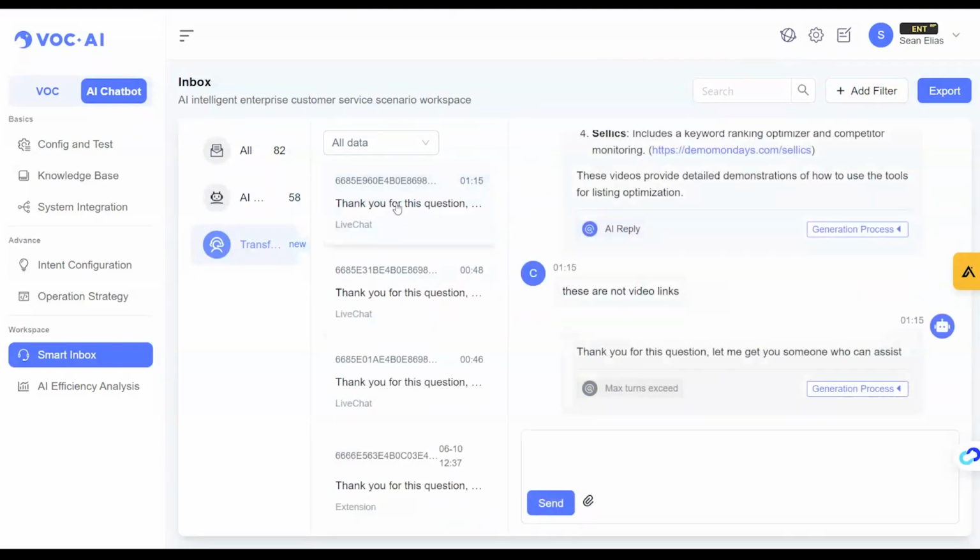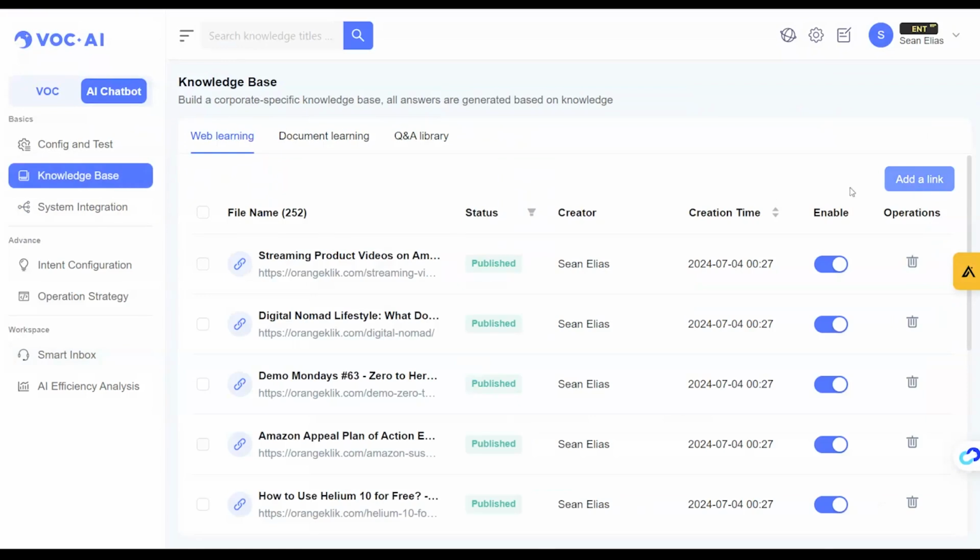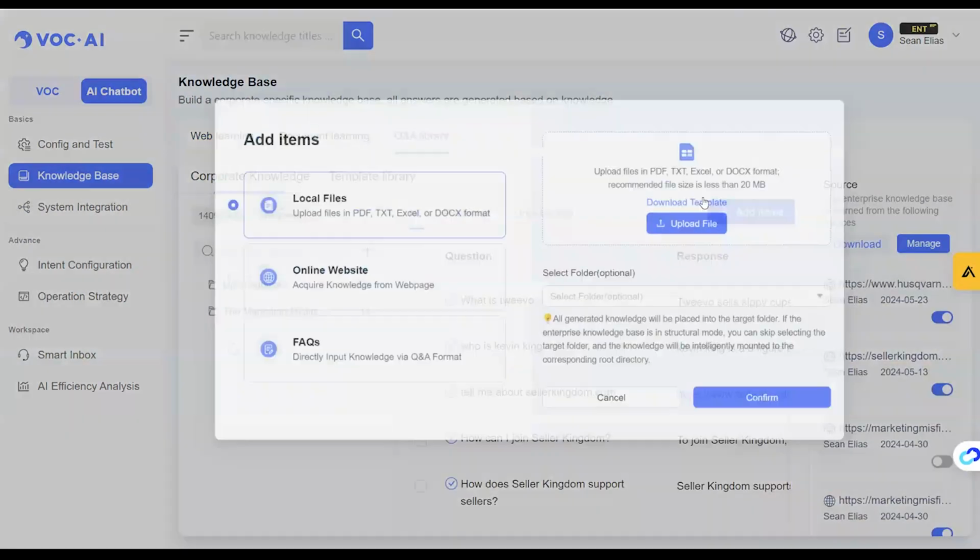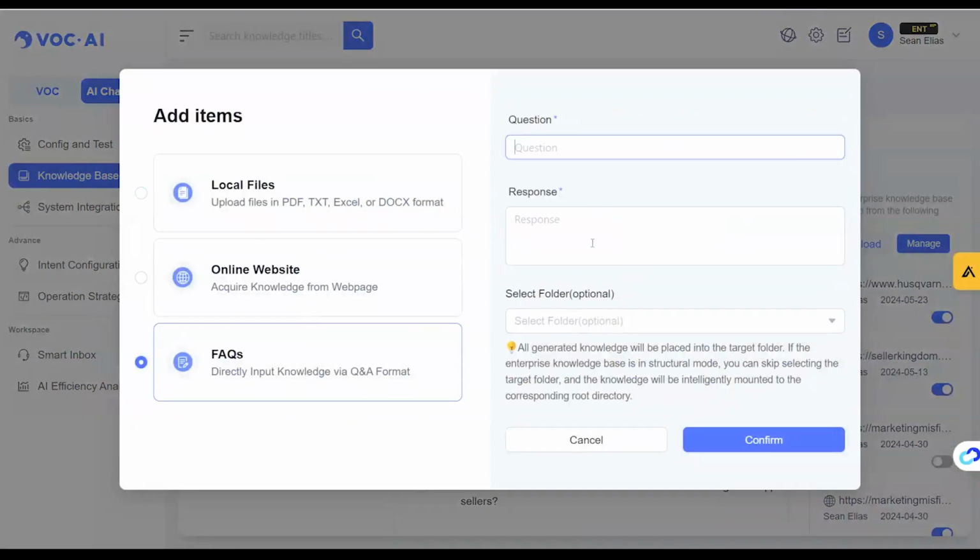And anything that's transferred to a human is usually because the AI agent doesn't know how to respond to that question. So once the AI agent has transferred it to a human and the human answers it, the human goes back to the knowledge base and then goes into FAQ and educates it on that new question that the AI agent didn't previously know. So over time, it's going to get a lot more intelligent.